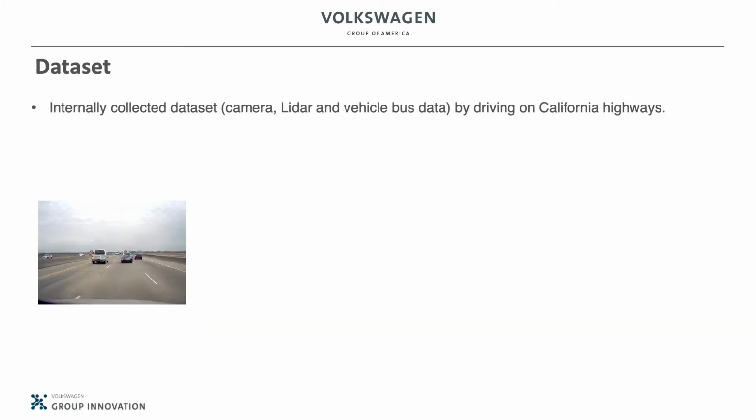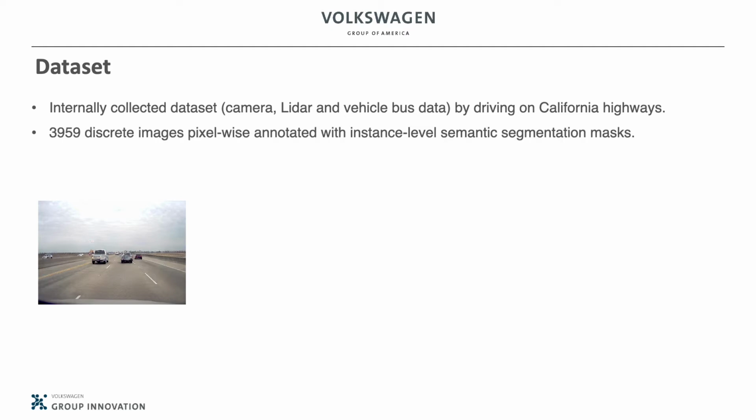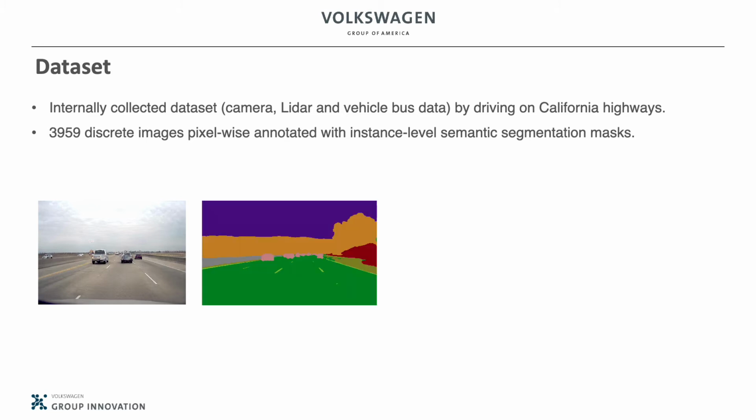Since we cannot find a public dataset that has all the features we need, we collected a dataset with high-resolution RGB camera imagery, LiDAR, and vehicle bus data by driving on California highways. A sample RGB image is shown on the left. We annotated 3959 discrete images with instance-level semantic segmentation masks.